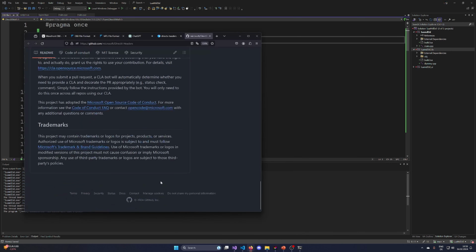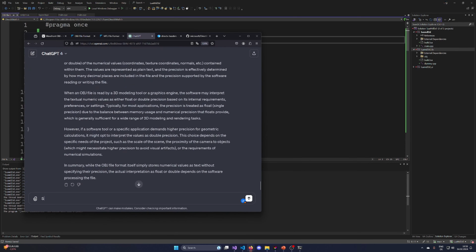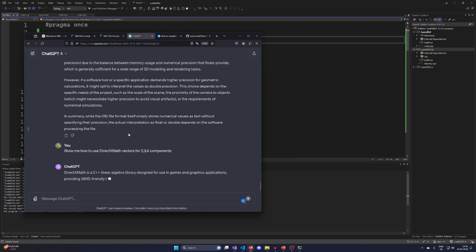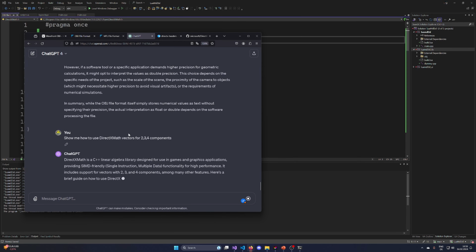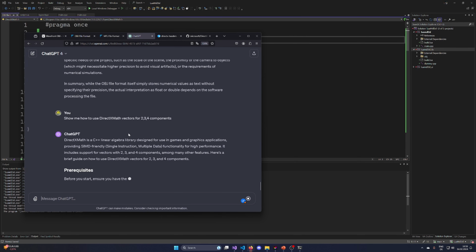So I want to quickly show me how to use DirectX math vectors for 2, 3, and 4 components.